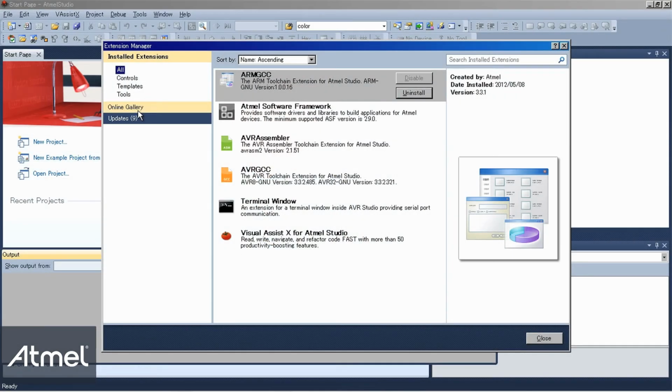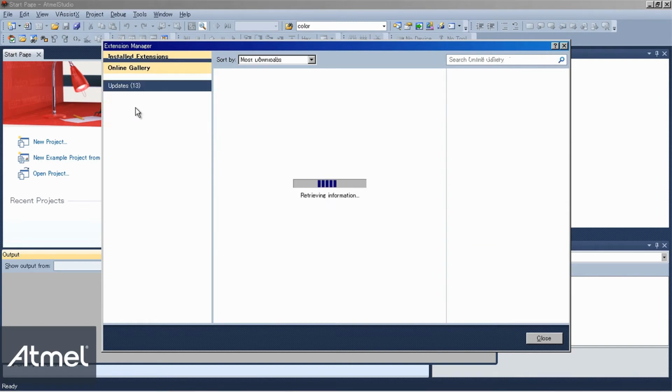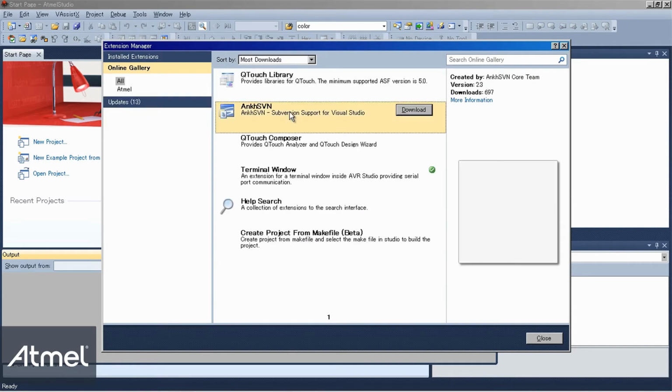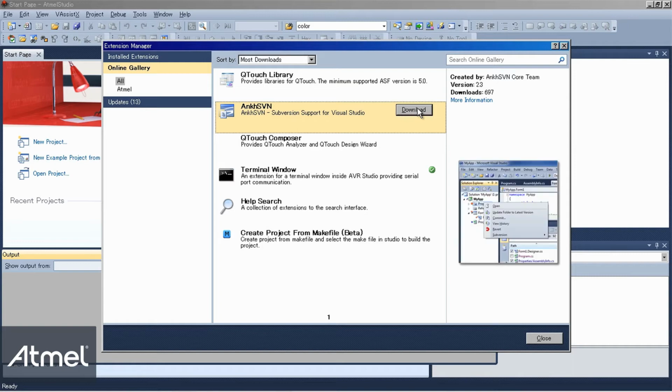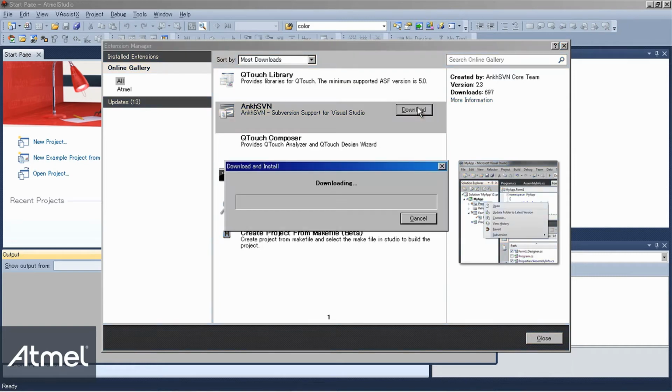Now we want to install AnkhSVN. Go to Online Gallery. Choose AnkhSVN and click Download. This download may take several minutes.